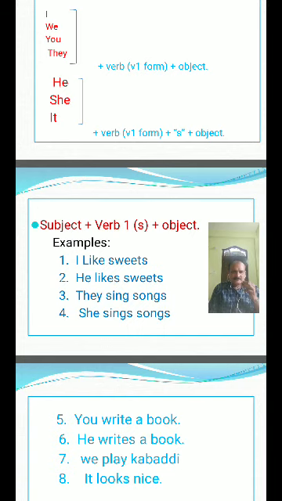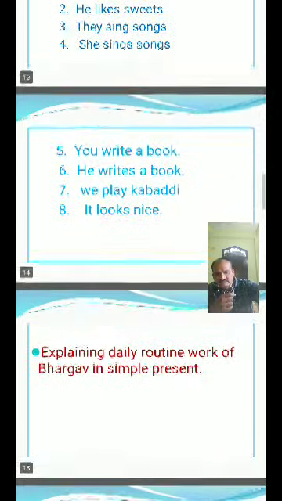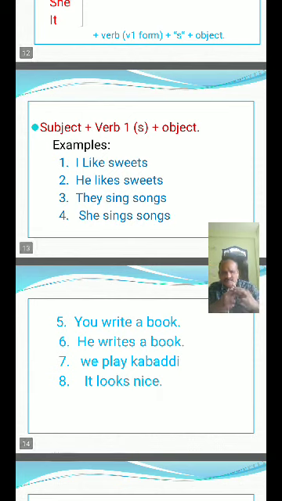You write a book. He writes a book. We play kabaddi. It looks nice. So, we have so many examples. She plays, I play, I read, I develop, you develop that work. I finish that work, you finish that work, he finishes that work, she finishes that work, it finishes that work.